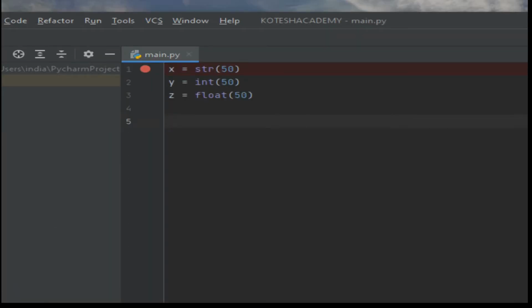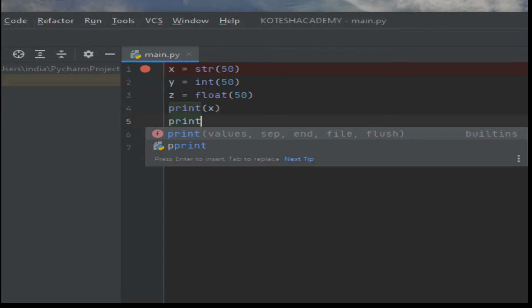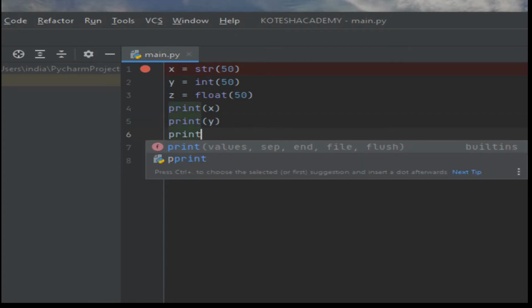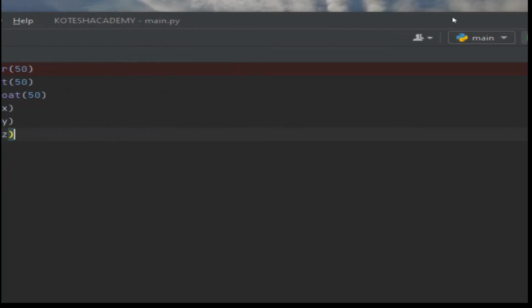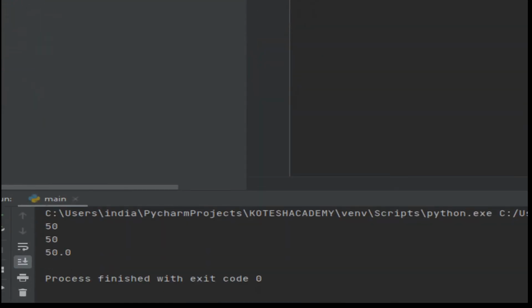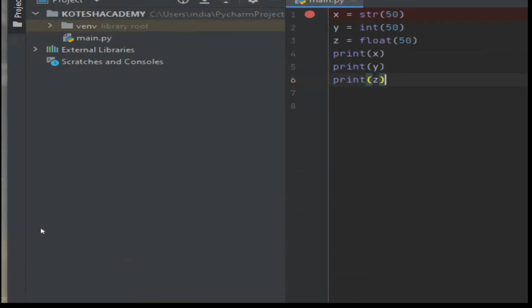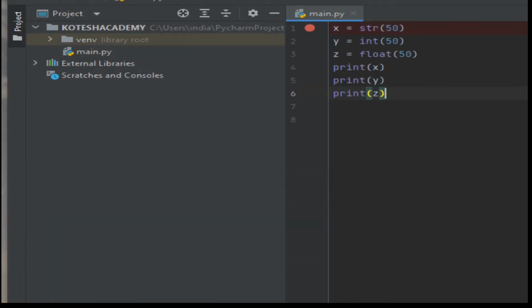You are able to see what type of data we are getting. Simply print x, print y, print z. Then run the process. Then you are getting 50. This is actually represented in terms of string. That's why I am representing it this way.